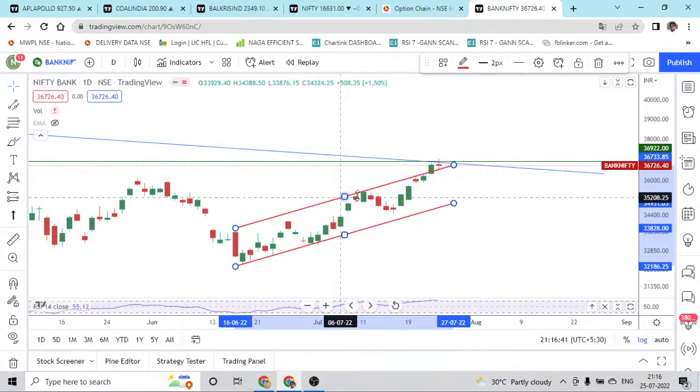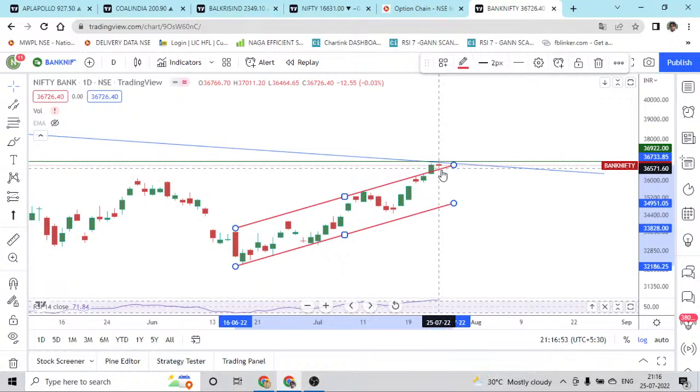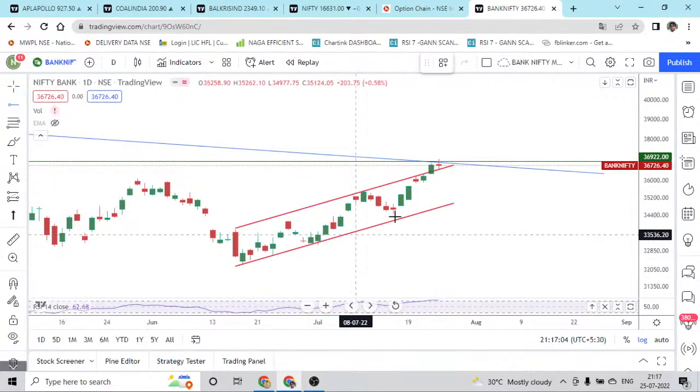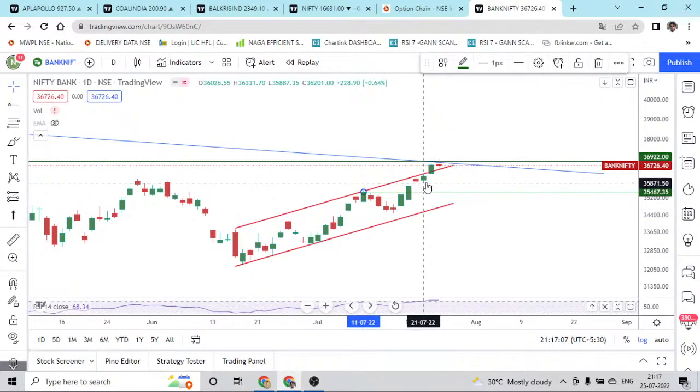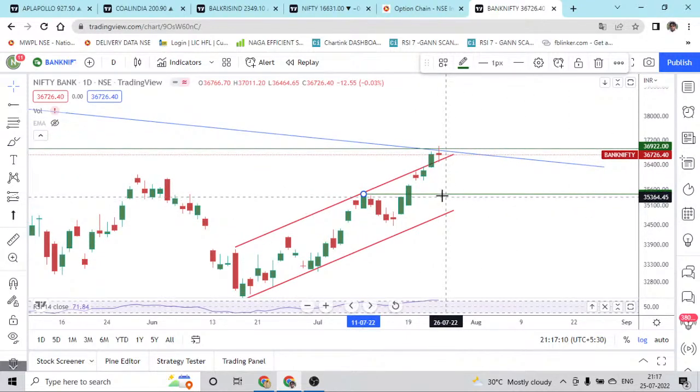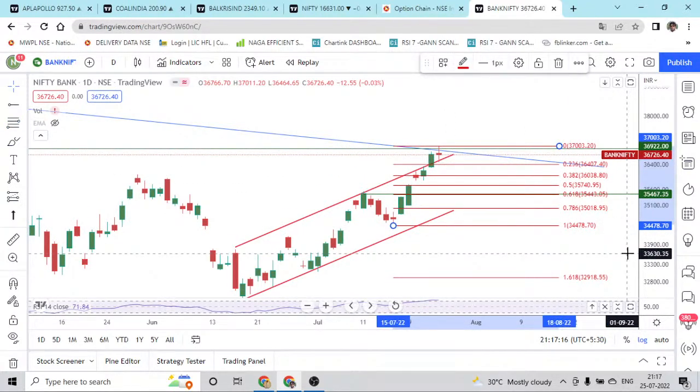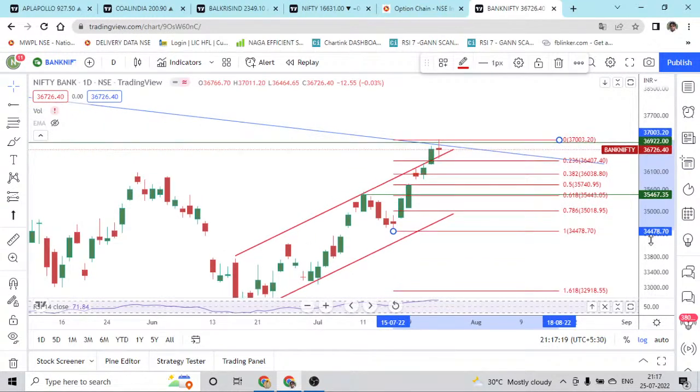So already it is looking like we have crossed the channel, but we are having a good sort of resistance at this place. If again tomorrow Bank Nifty is entering the channel, we can expect the reversal at least till this gap filling zone or this level, which is going to be 35,490. This is where Bank Nifty can head towards for the next moment. Yeah, this is going to be the next level, and if you go with the fib, definitely we'll get a better number. Yeah, so we need to close below 36,407 for the next move.